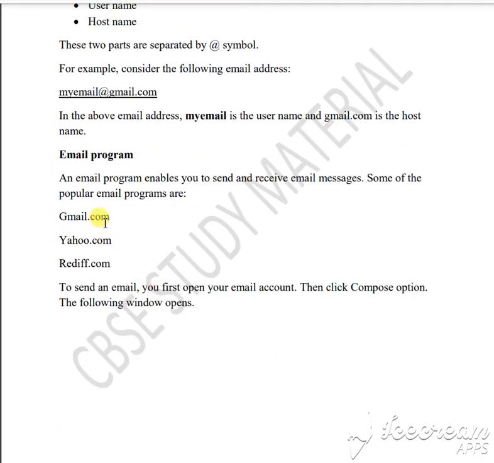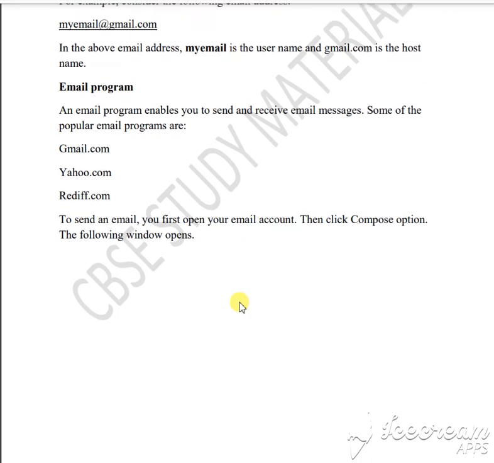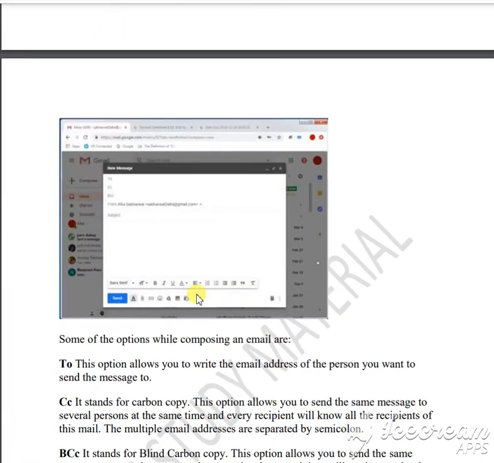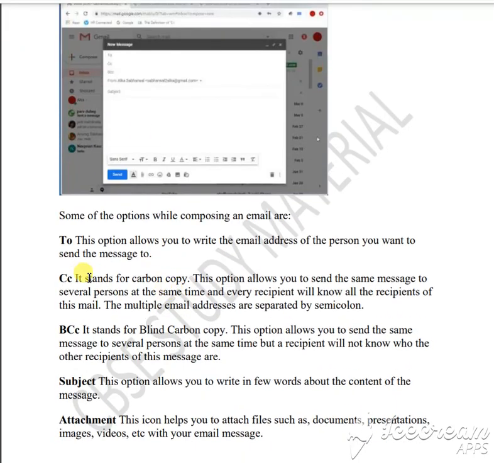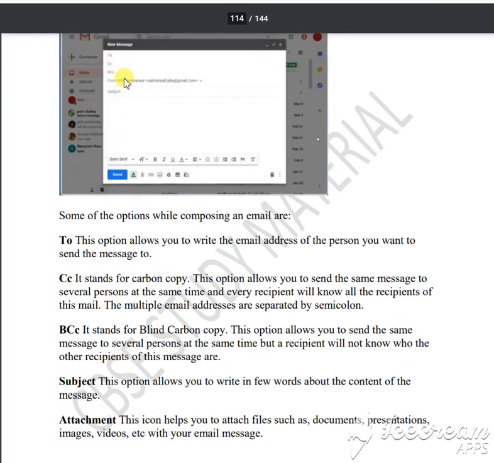There are different email programs, like Gmail. We all commonly use Gmail. There is Yahoo also, Rediff also. So any of these you can use, and you can send your document. This is what email is. See here how the email is. There is one portion called To. See, this is the To area, CC, BCC, document.